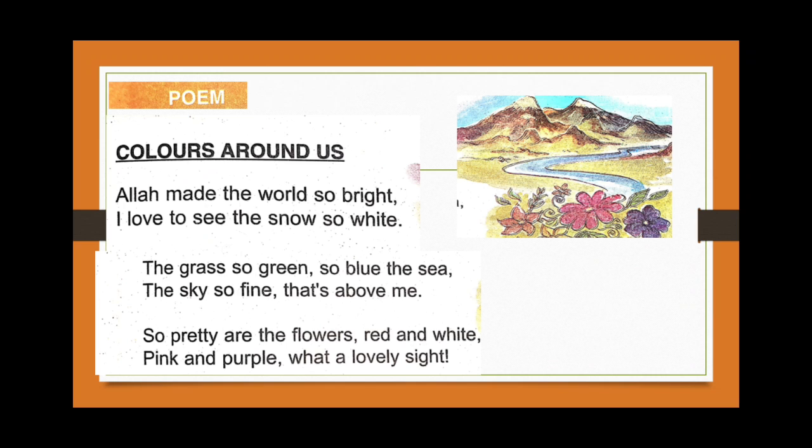What a lovely sight. In these two sentences, they are describing the colors of flowers. The color of flowers is so pretty. The flowers are red, the flowers are white, and this is a beautiful sight. Sight means view.